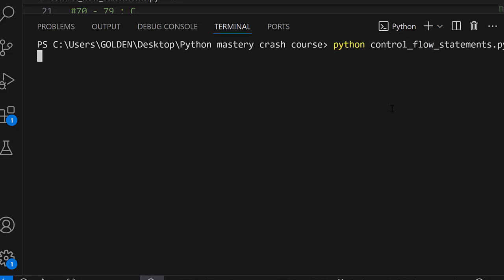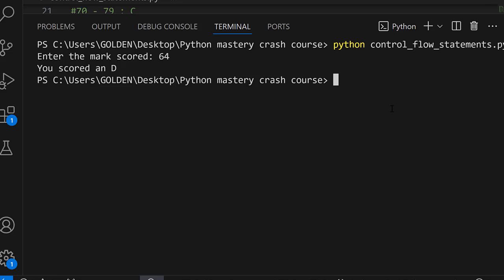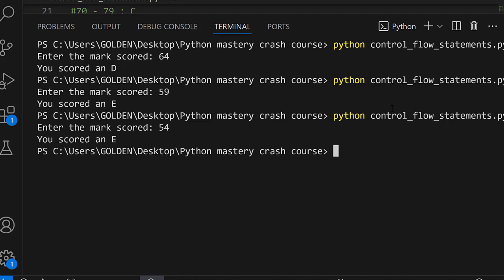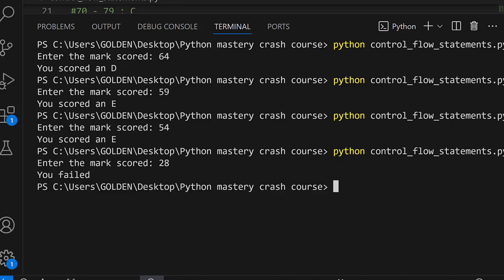And we can also test for a 64, it's going to be a D as well. And we can also test for a 59, which is an E, and then a 54. And lastly, we are going to test the program with a 28, which is going to be a fail.